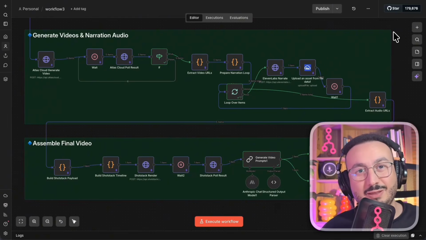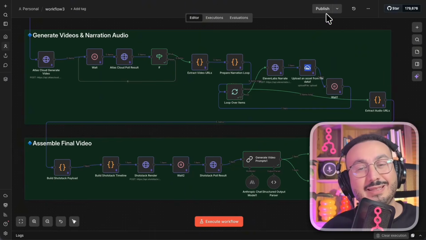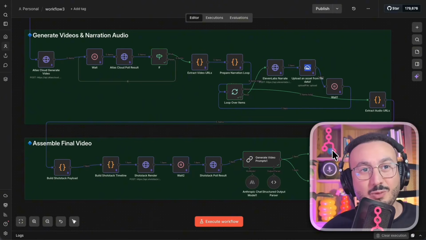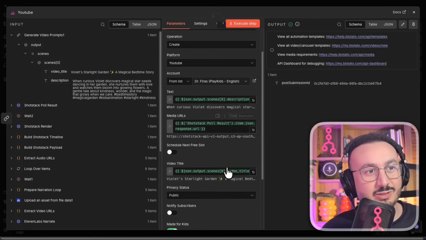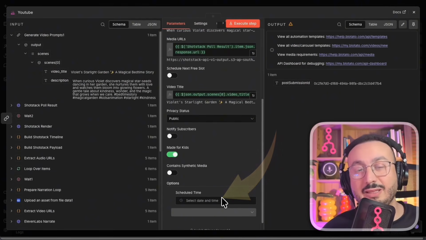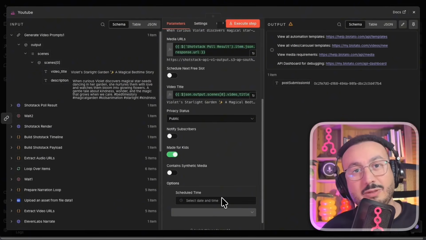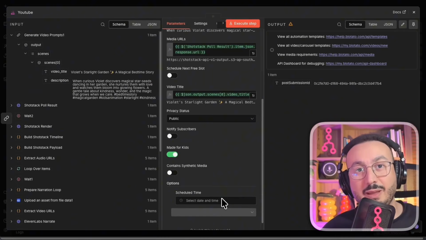So imagine that with this workflow, when I publish it, we could easily reach 50 videos per day. And don't forget, here with Blotato, I have the ability to schedule the publication of the videos. So here, I click schedule right here. And here, I can set the date so that each day it will publish 2 or 3 videos, a maximum number of videos over a period of several months.